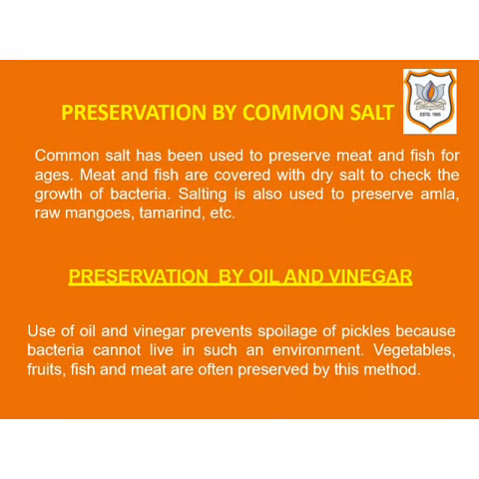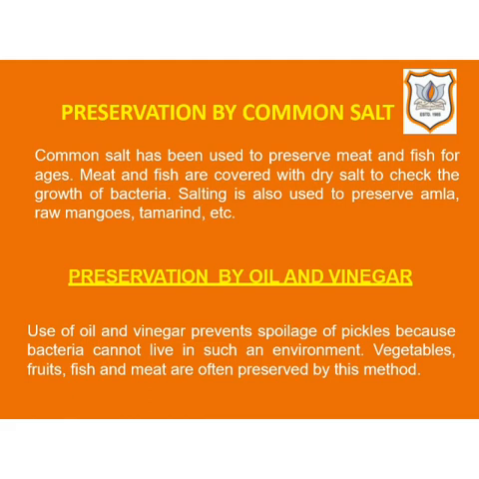Friends, our next method of preservation of food is by common salt. Common salt prevents the growth of food spoiling microorganisms, due to which it is used to preserve a number of food materials. Common salt has been used to preserve meat and fish for ages. Meat and fish are covered with dry salt to prevent the growth of bacteria. Such meat and fish do not get spoiled easily. They remain good for a long time. Common salt is also used to preserve foods such as raw mangoes, lemon and amla and tamarind.